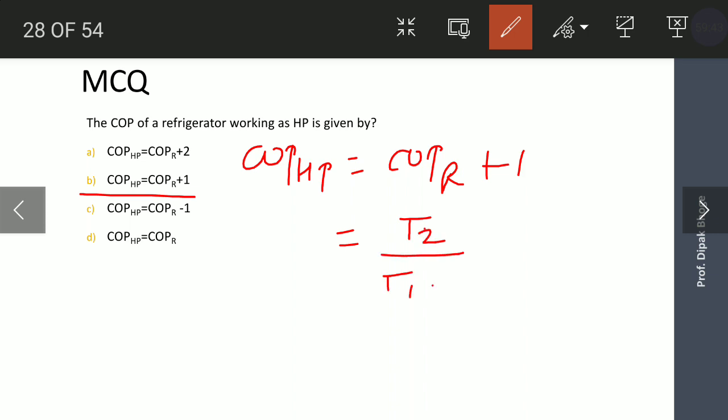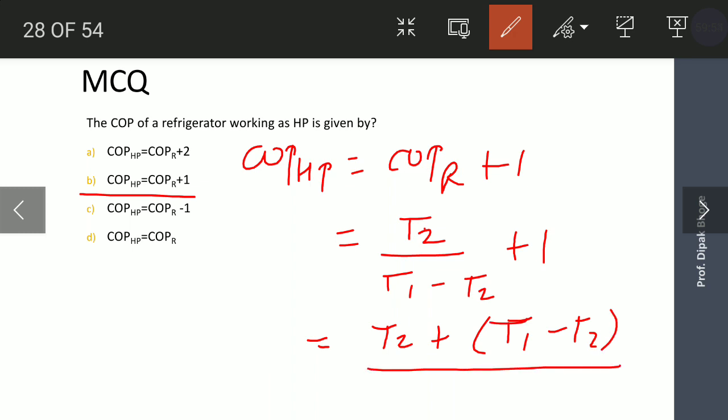T2 upon T1 minus T2 plus 1. Then T2 plus T1 minus T2 divided by T1 minus T2. T2 gets cancelled.